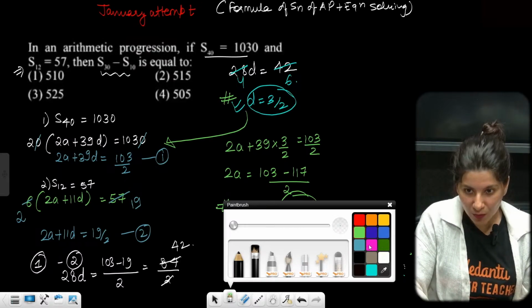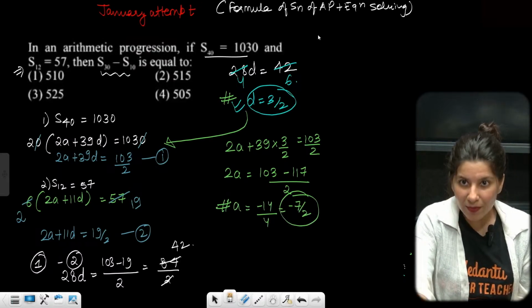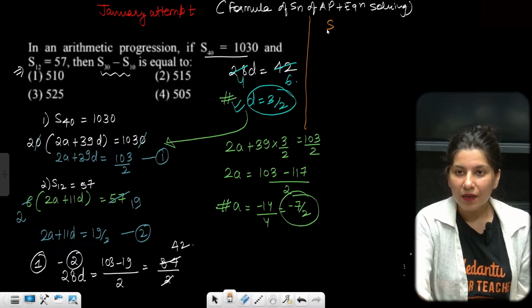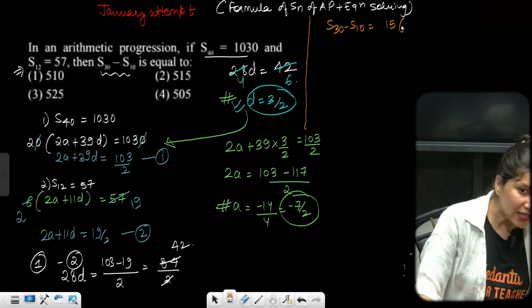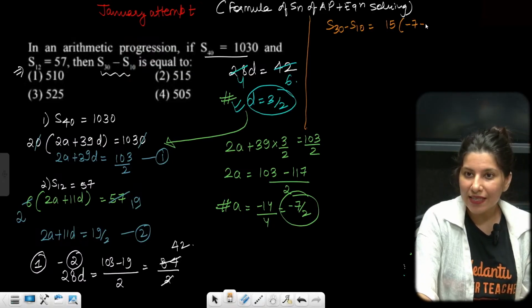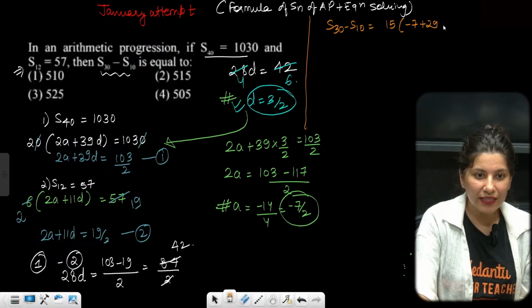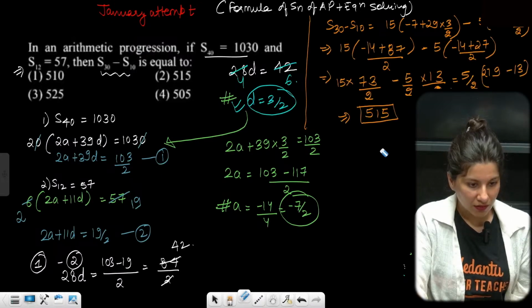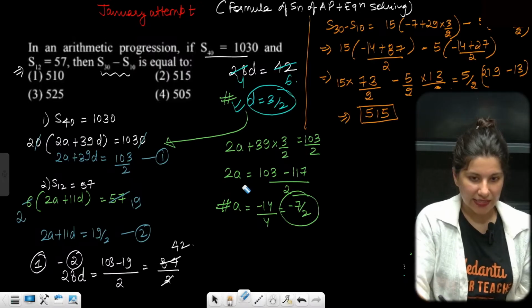Now that you have both A and D, the calculation will be much easier because you want S30 minus S10. So that is going to give you 15 into 2 times A. So 2 times A is minus 7 plus 29, and D is 3 by 2. Okay. Last step, repeat. Yes, last step.